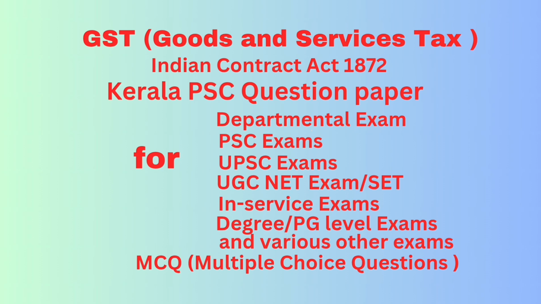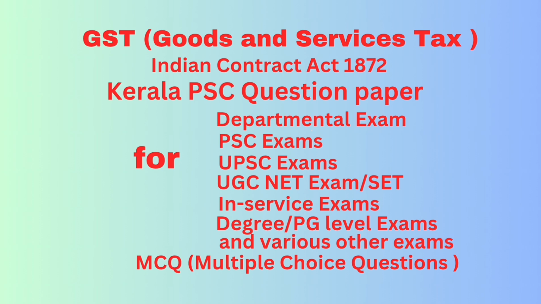Option B, consideration may be past, present, or future. Option C, consideration may be supplied by the promisee or any other person. Option D, all of the above. Correct answer, option D, all of the above.